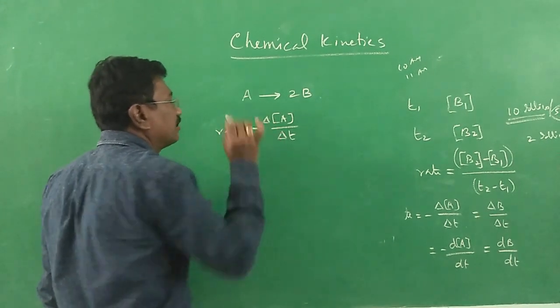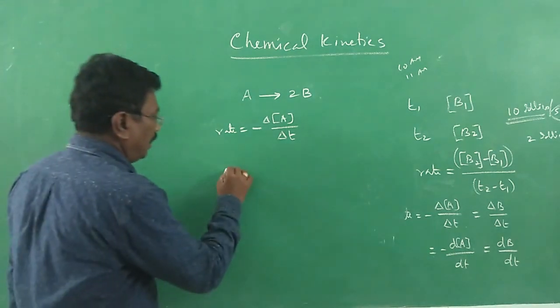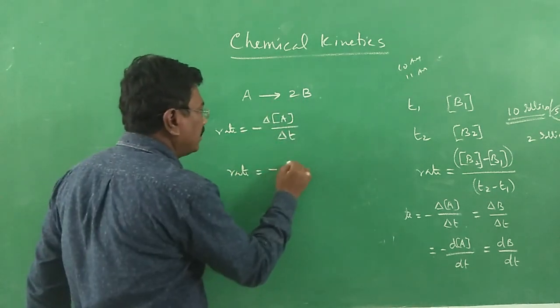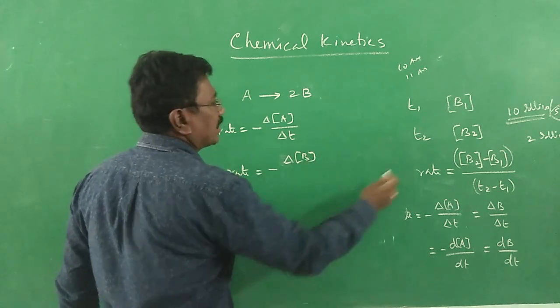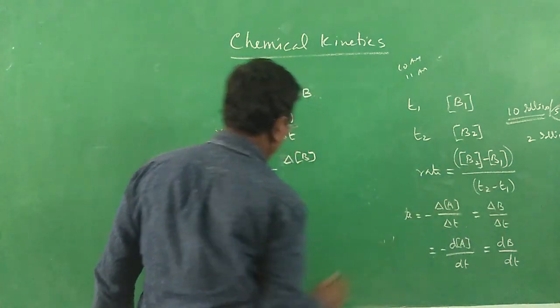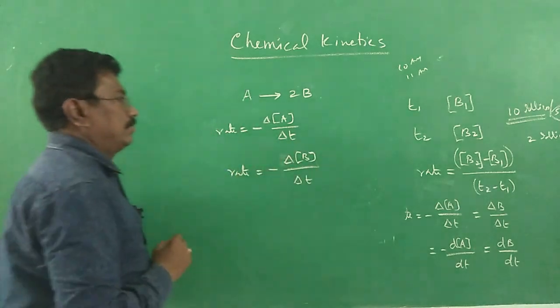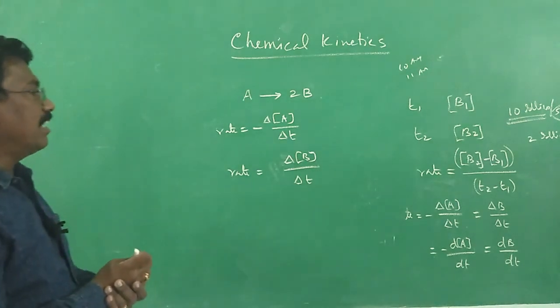But we have to introduce a negative. Then the rate in terms of B is delta B, the change in concentration of B, divided by delta t. Here there is no negative sign because the concentration of product has increased.